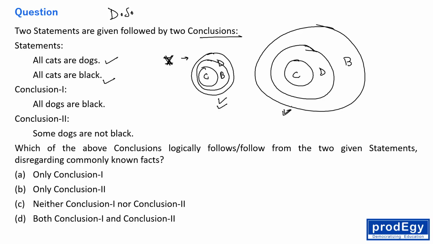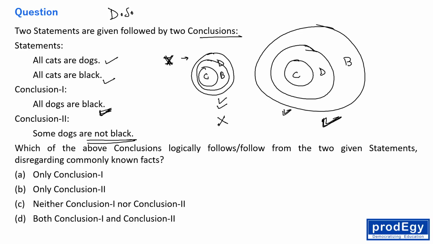Now, the first conclusion says all dogs are black. So the first conclusion is correct in this Venn diagram, but it is not correct in this Venn diagram, right? Now similarly, the second conclusion says some dogs are not black.